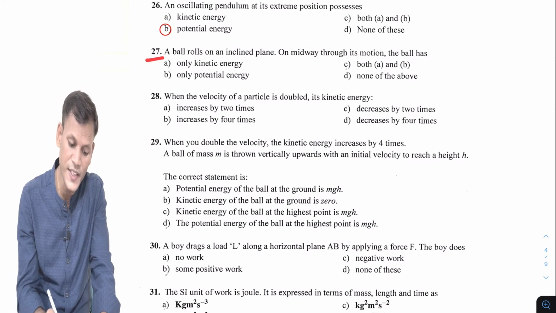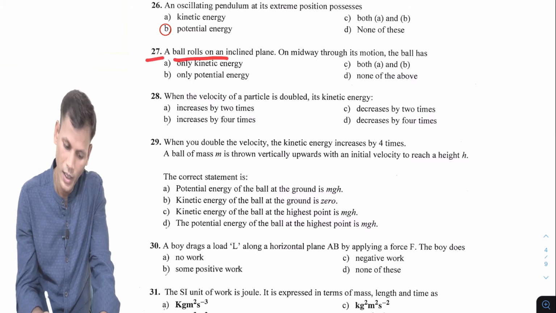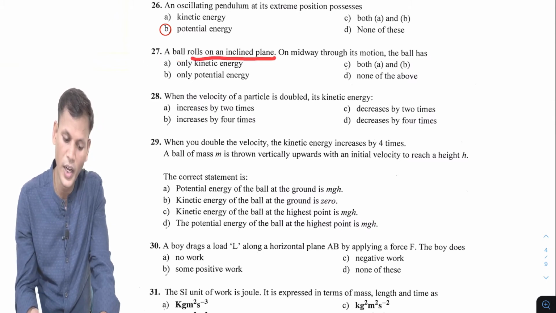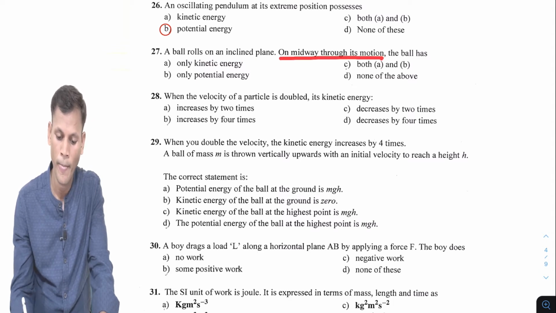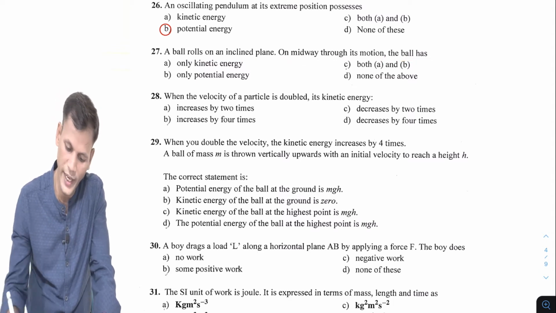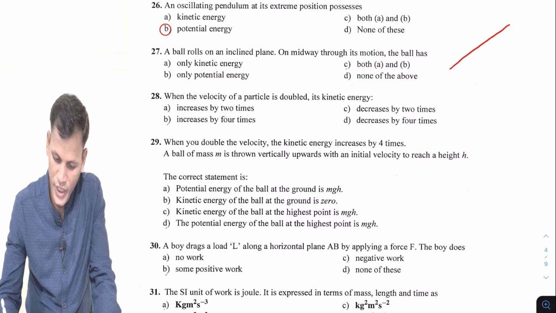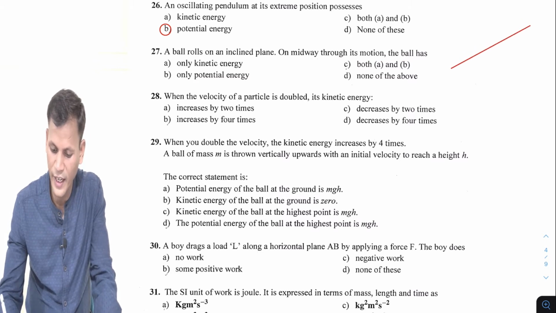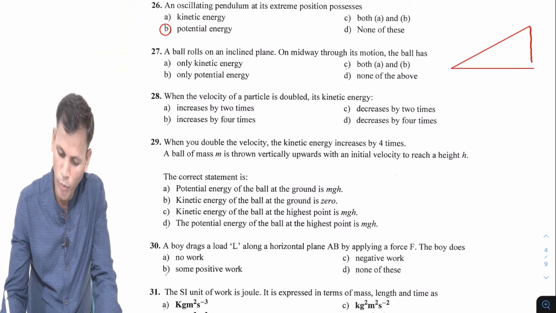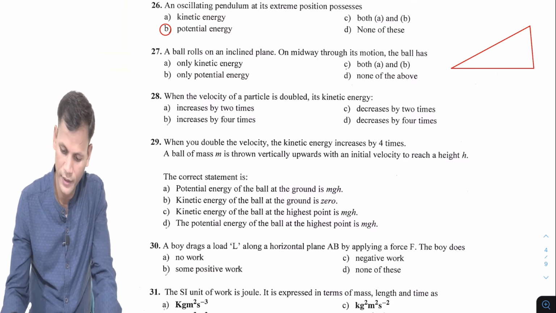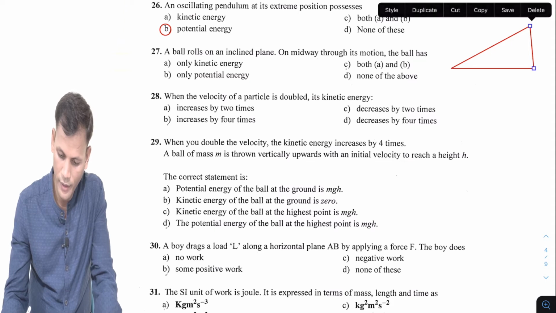Now question number 27. A ball rolls on an inclined plane. On midway through its motion, the ball has, now try to understand what they want to say. Suppose this is any inclined plane, and any ball is rolling over it.